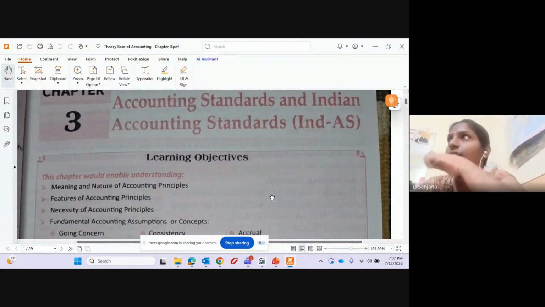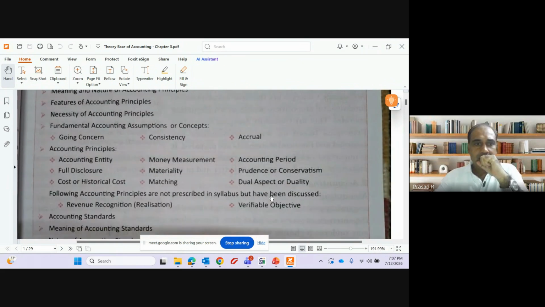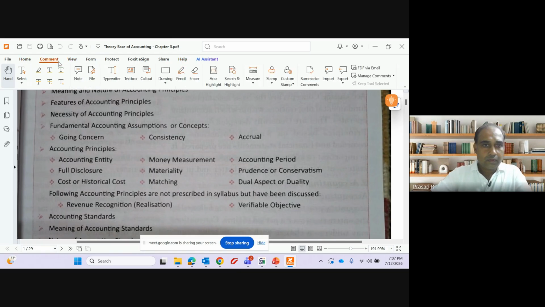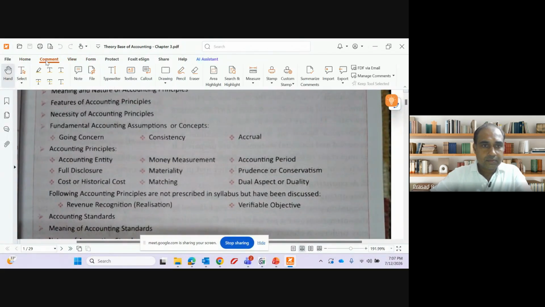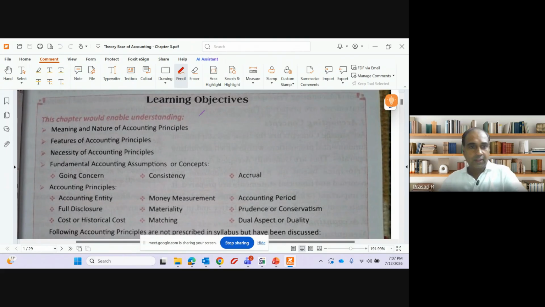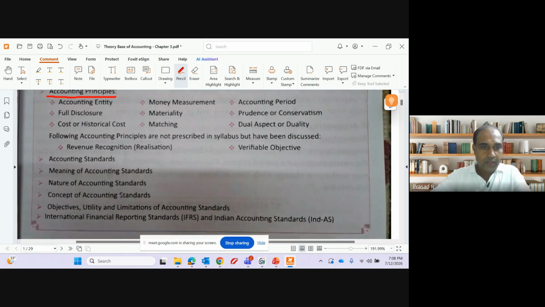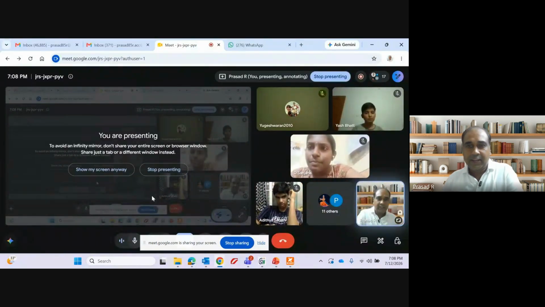Okay. So theory base of accounting. In this, what will we be learning? We'll be learning fundamental accounting assumptions. We'll be learning accounting principles. This topic on accounting standards is a very high level topic, not relevant at your level.